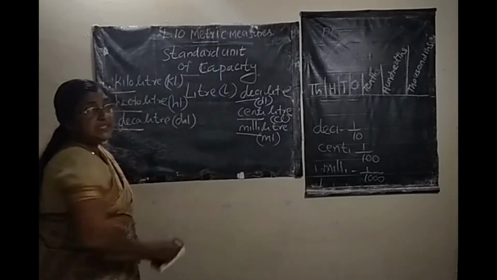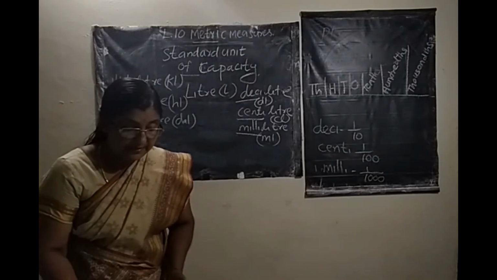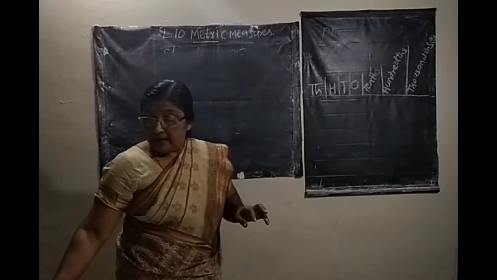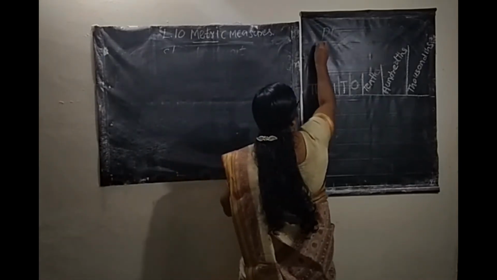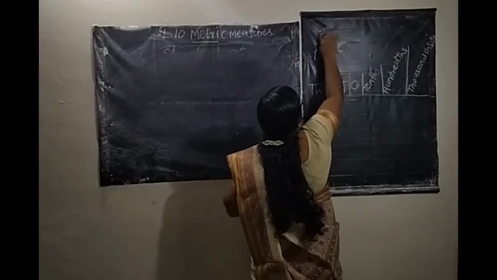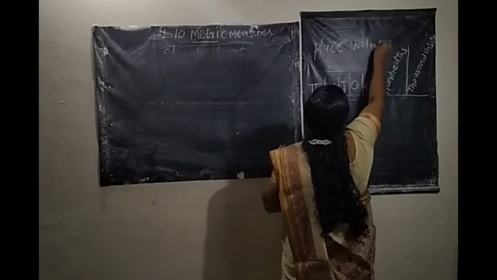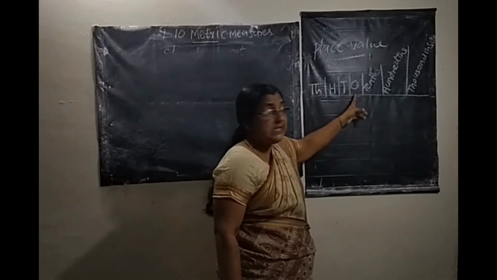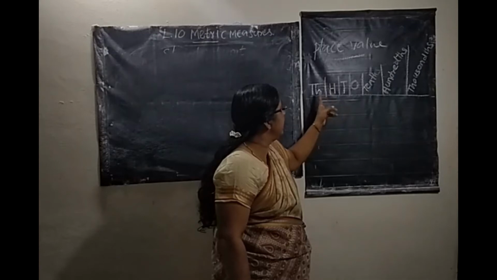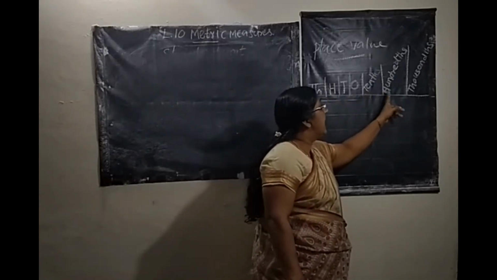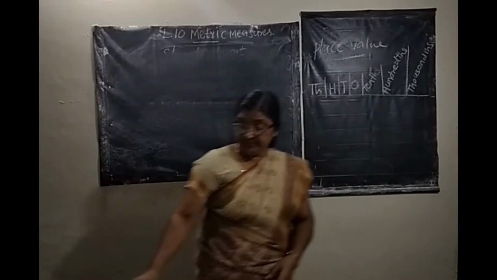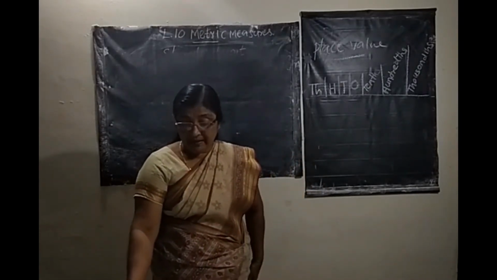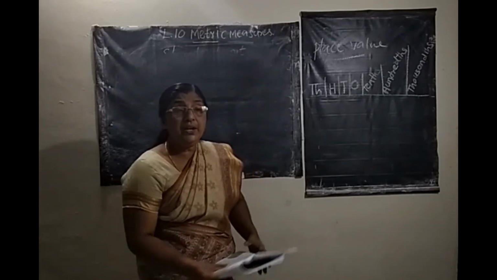Next, place value system of metric measures. Here, ones column, tens, hundred, thousand. Place value of each unit helps in determining the relation between the units.